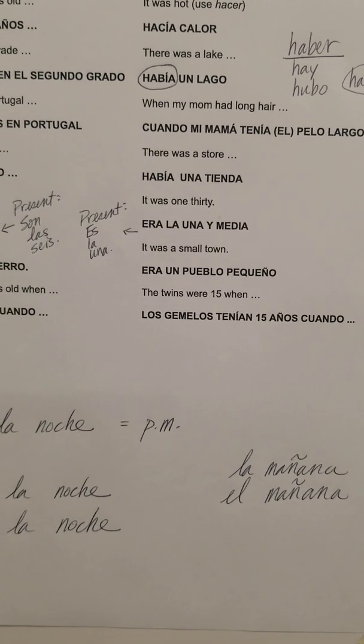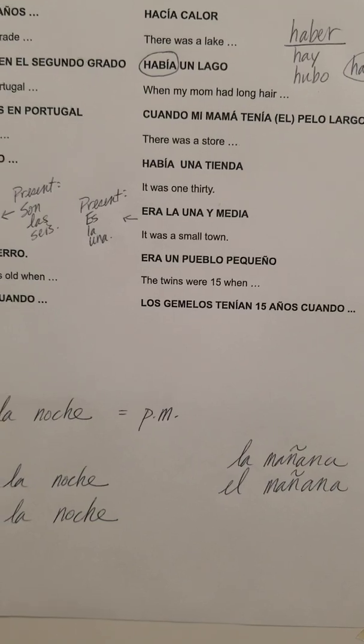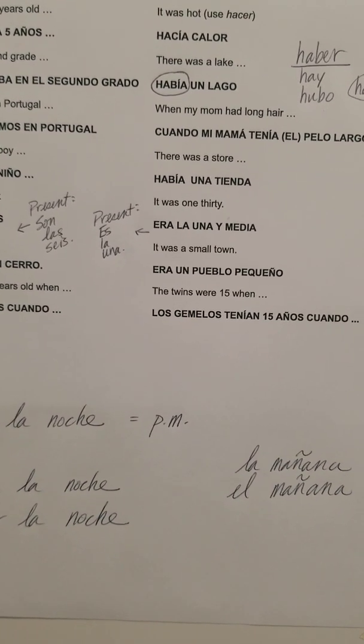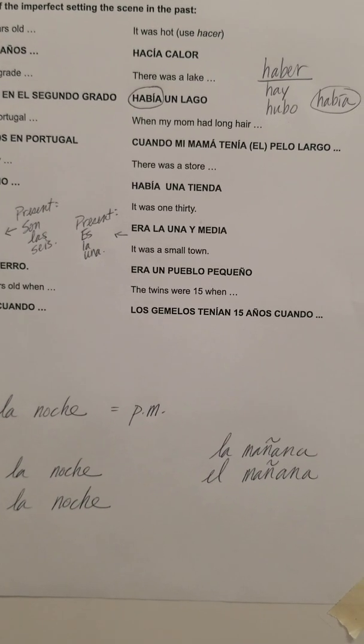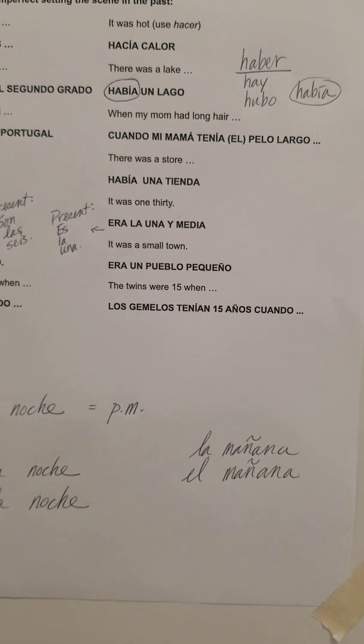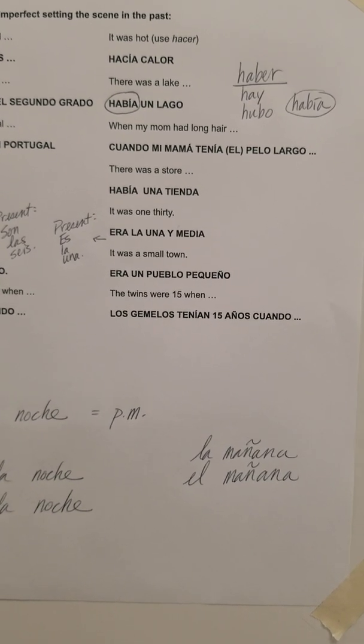What else? There's telling time. It was a small town. You're describing it. So you see that was in English, and you think, oh, fue. No. You're describing something in the past. So setting the scene is always imperfect. And there's another age. Los gemelos, the twins. Gemelos is twins. Tenían 15 años cuando.